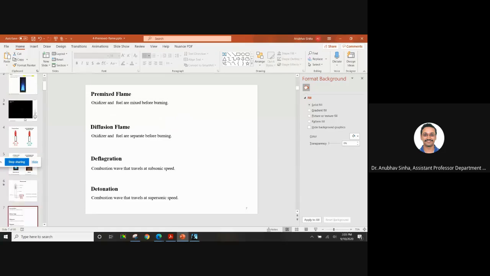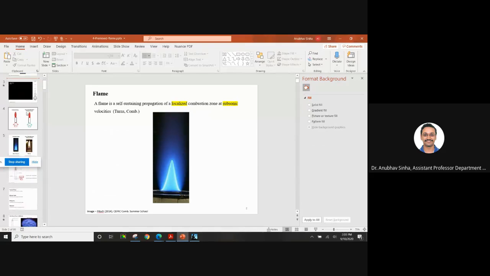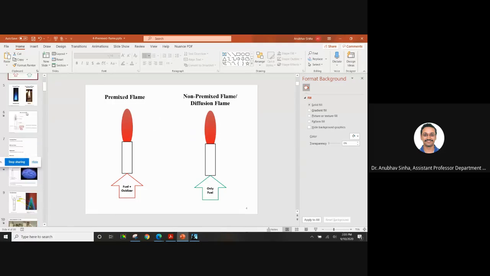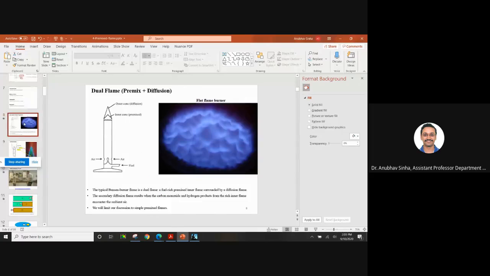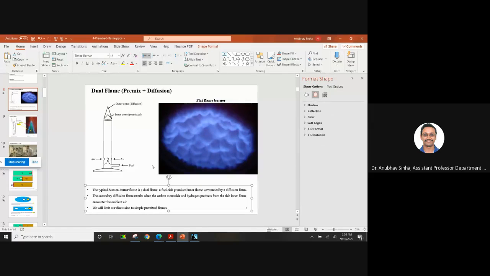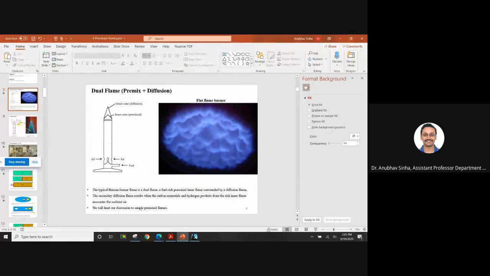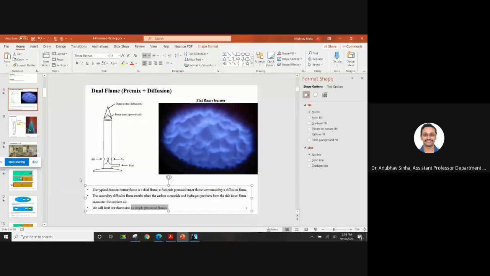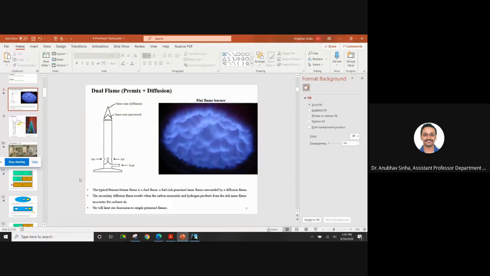Anyway, till now what we have discussed: we have talked about what is laminar, what is premixed and diffusion flame. We looked into different types. For example, here I've added some comments, but these things we have already discussed. This is not in our syllabus. We'll not talk about it. We'll limit ourselves to premixed flames. But you should know this. You are studying this course, so you should know that this type of feature is also there, but we'll not go into much detail. So these minor details and some comments I'm adding.